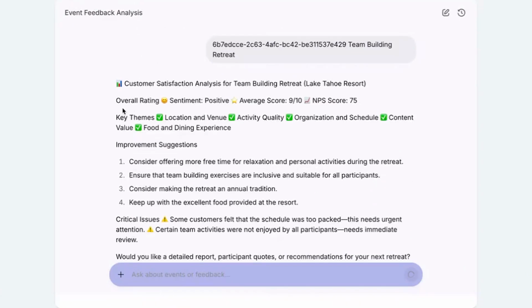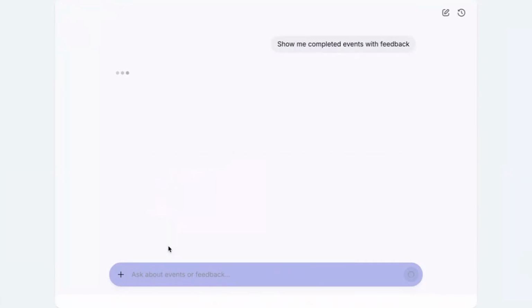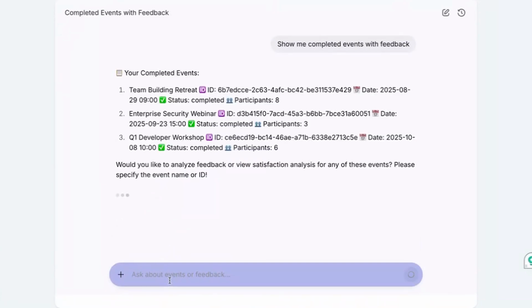Reading responses, finding patterns, writing reports. Used to take 10 hours. Now it takes 1. I built this in 48 hours as an experiment to see what's actually possible with this